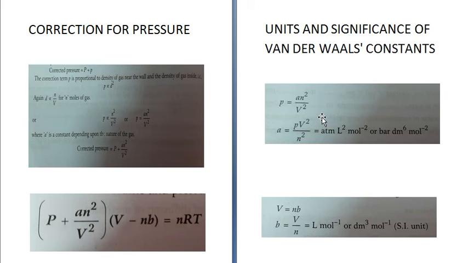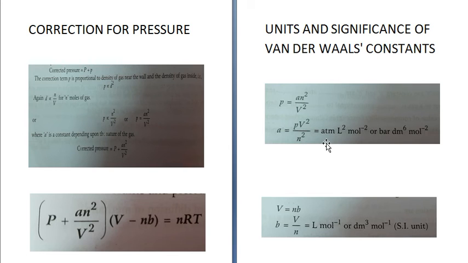Now, the unit and the significance of van der Waals constants. First is for a. P is equal to a n square upon V square, so a is equal to PV square upon n square.